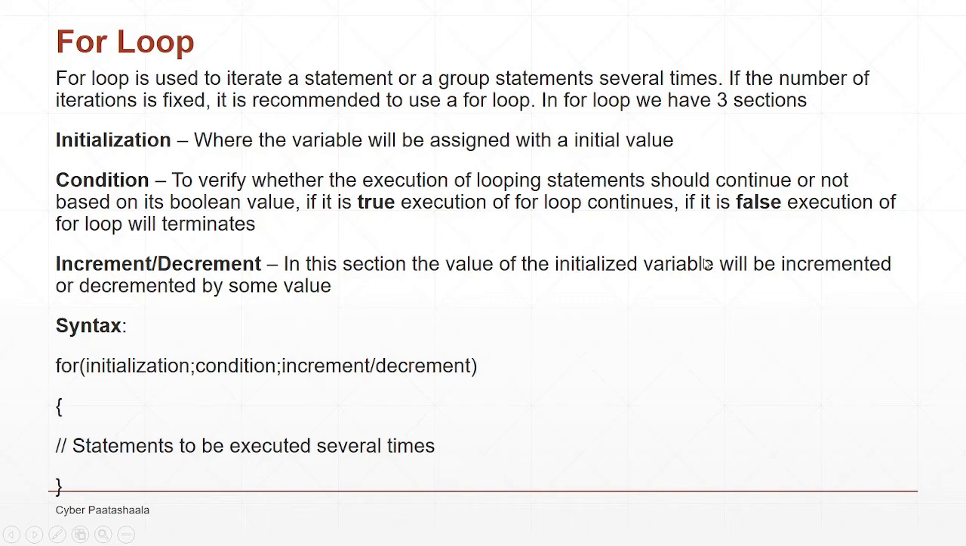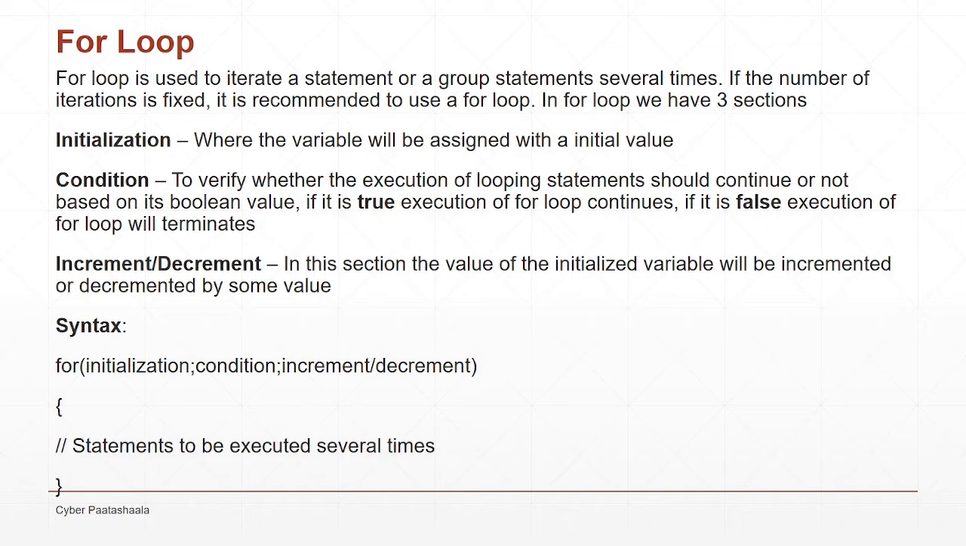In the initialization section, we assign an initial value to the variable which we will be using inside the loop. The condition is used to verify whether the execution of the looping statement should continue or not. This condition always returns a boolean value, either true or false. If the condition returns true, the loop continues its execution. If it is false, the loop is terminated and the control comes out of the loop. The next section is increment or decrement.